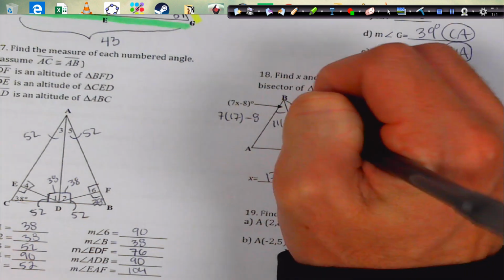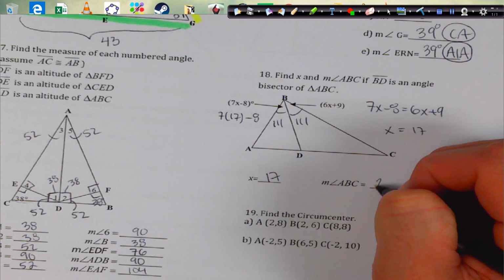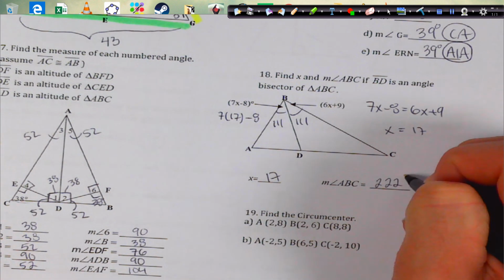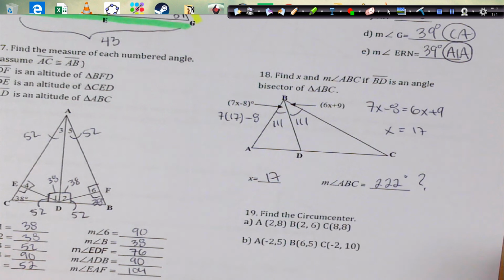This is 111, which is a ridiculously large angle and totally not appropriate for what it looks like. That is 222 degrees, even though it doesn't really make sense. So that's probably just bad numbers, but there you go.